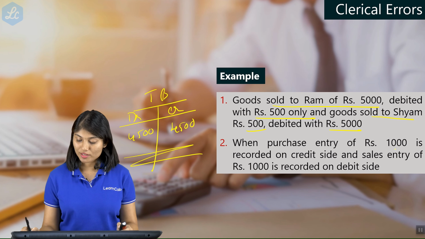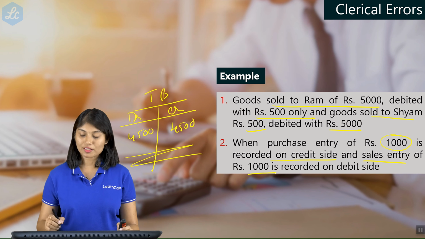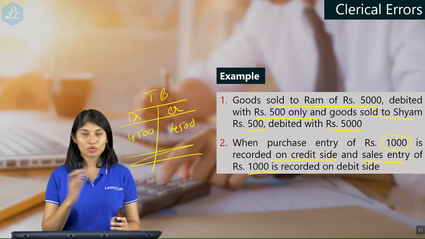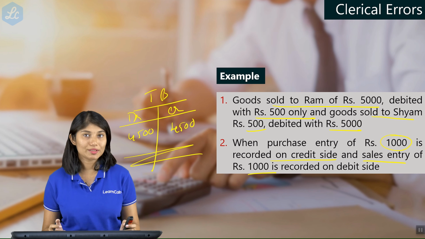Similarly, when a purchase entry of 1,000 is recorded on the credit side and a sales entry of 1,000 is recorded on the debit side, same amount, wrong sides, but on both debit and credit, the trial balance will tally. This becomes a compensating error.